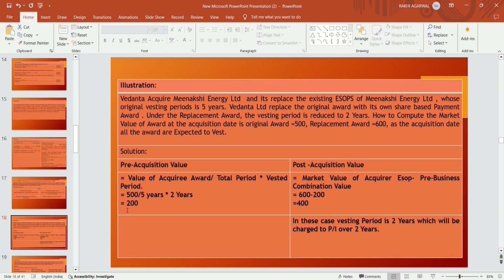Post-acquisition value, that is the market value of the acquirer's replacement award, 600, minus the pre-acquisition value of 200, becomes 400. In this case, the vesting period is 2 years, over which it will be charged to the profit and loss account.